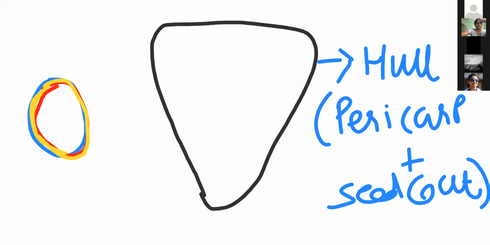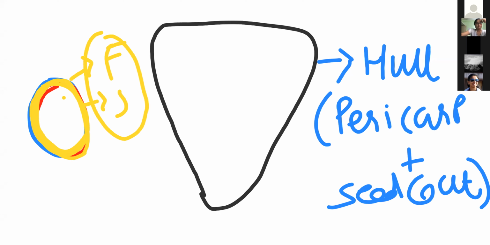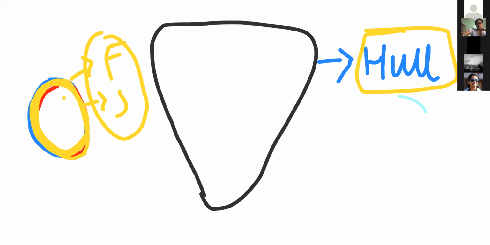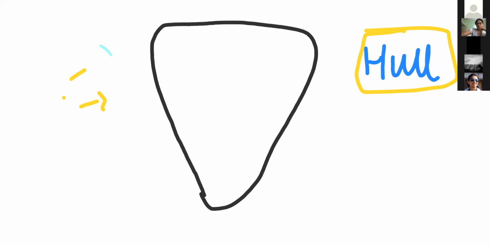So this one is pericarp, this one is the seed, fruit wall and the seed both fuse with each other and become one single layer. So ovary का fruit layer भी आ गया, ovule का seed भी आ गया इसमें. So pericarp plus seed coat, both fused with each other. That's why we call it the hull. All of you clear what is hull? Hull is a fusion of pericarp and the seed coat.